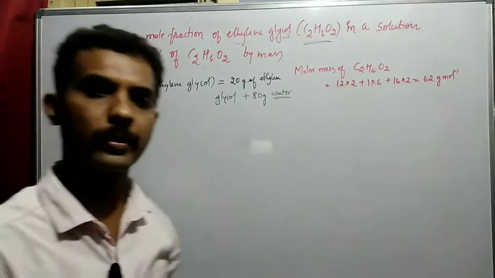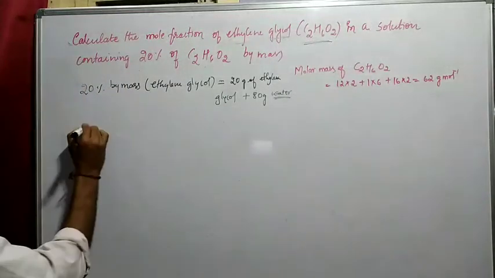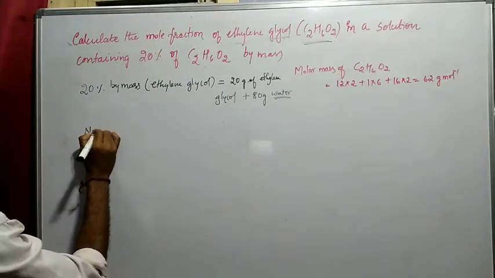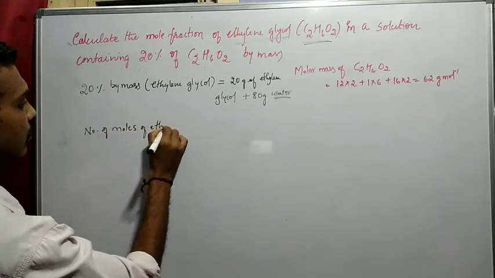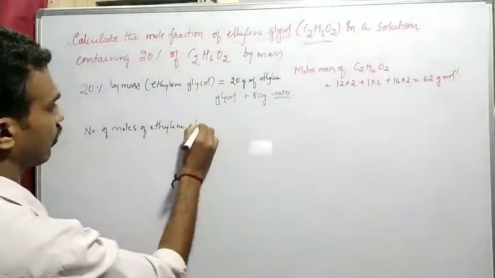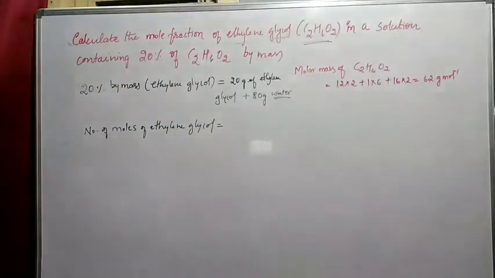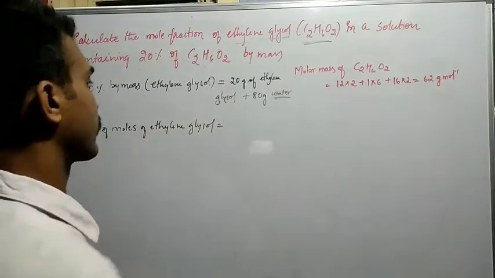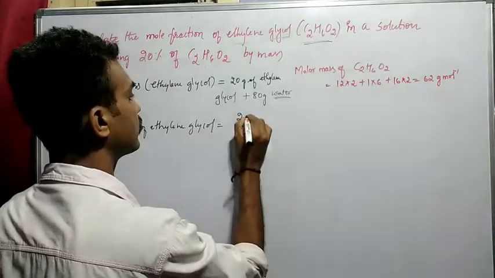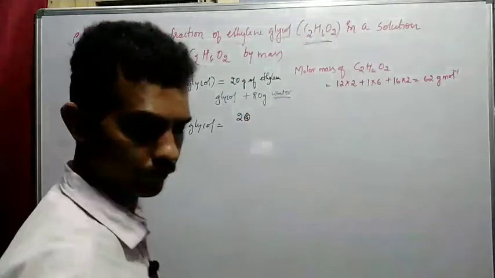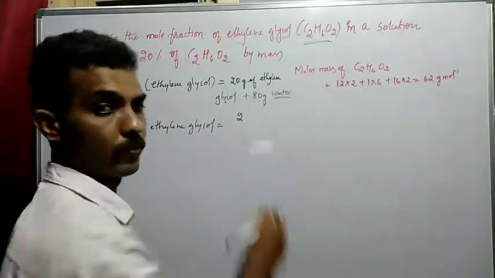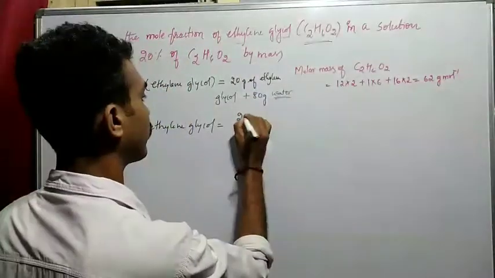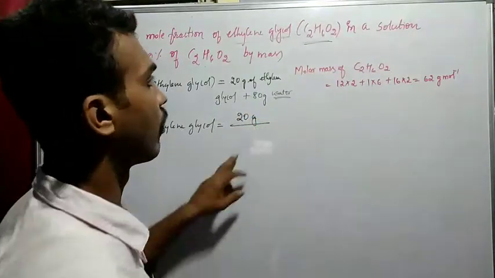Number of moles of ethylene glycol is equal to weight, 20 grams, divided by molecular mass.